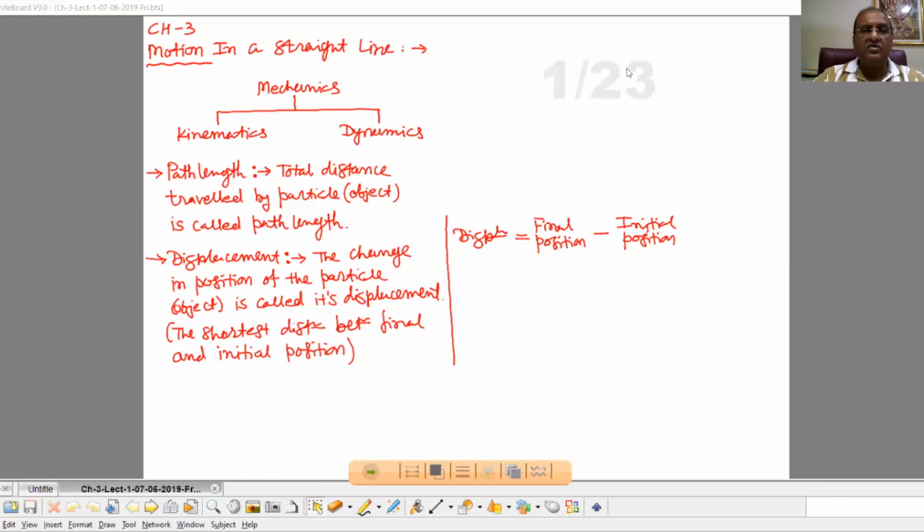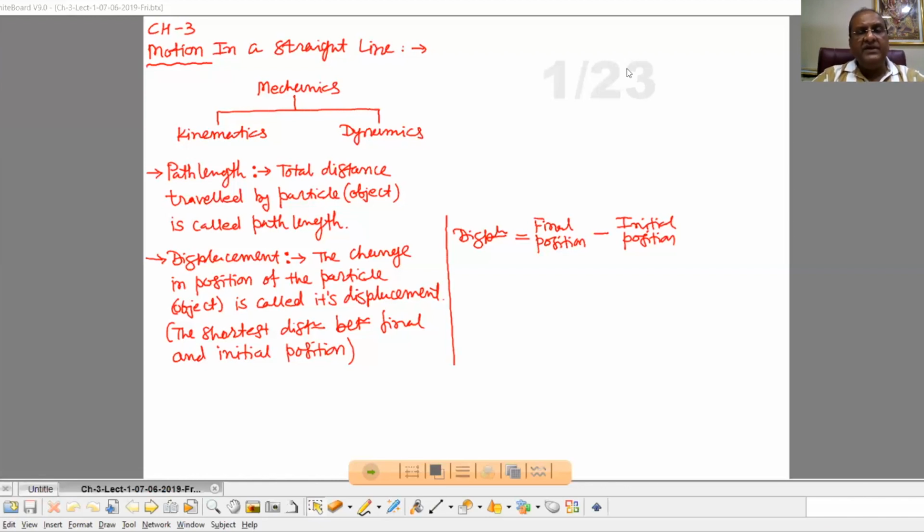Okay? Now, if you want to explain the motion, then we require some physical quantities which we have to associate with that particular motion. So now, first of all, we have to think about position, path length, and displacement. Position of any object: if you want to locate the position of any object, then you require a reference point.